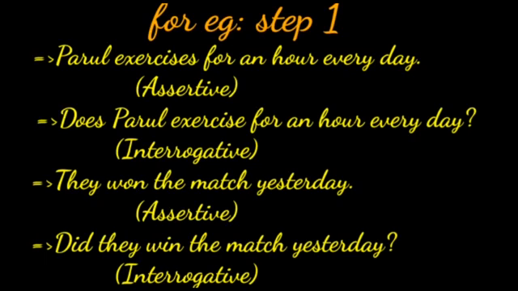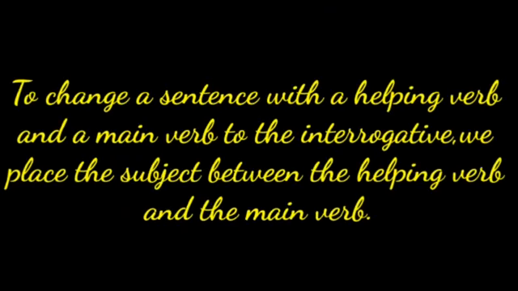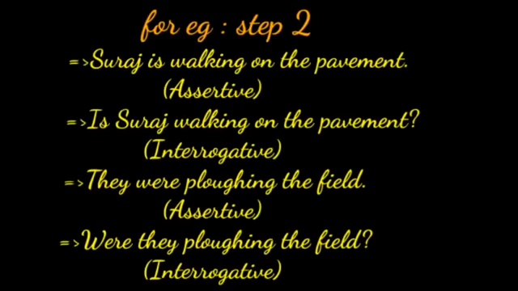It is interrogative sentence. If to change a sentence with the helping verb and a main verb to the interrogative, we place the subject between the helping verb and the main verb. For example, Suraj is walking on the pavement.